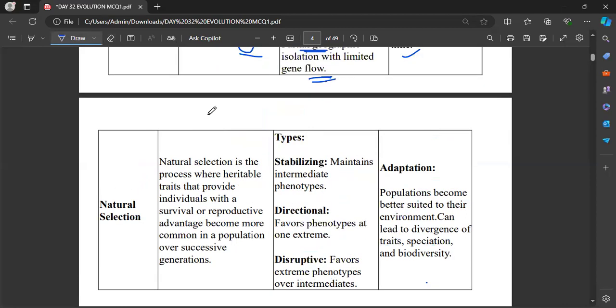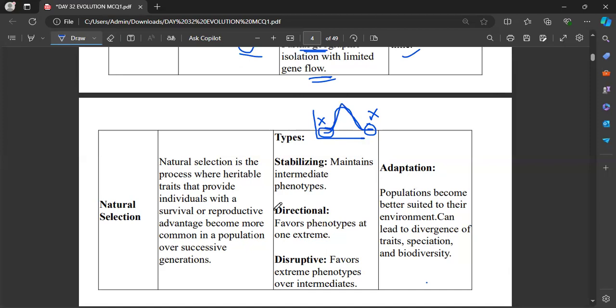See, in stabilizing selection, as I said before, only the intermediate characters are going to be selected and adopted by that particular organism. So we can draw it like this. Which means all the extreme characters are not getting selected in this selection. Only the intermediate characters are going to survive here.